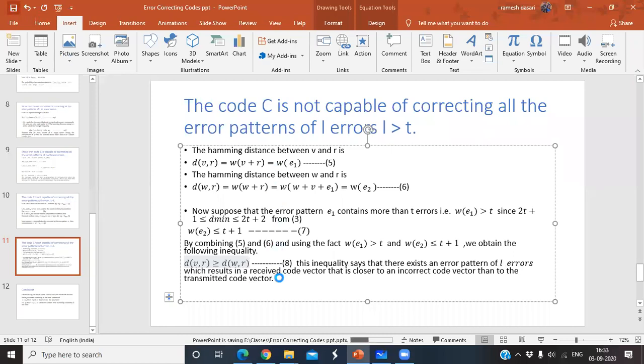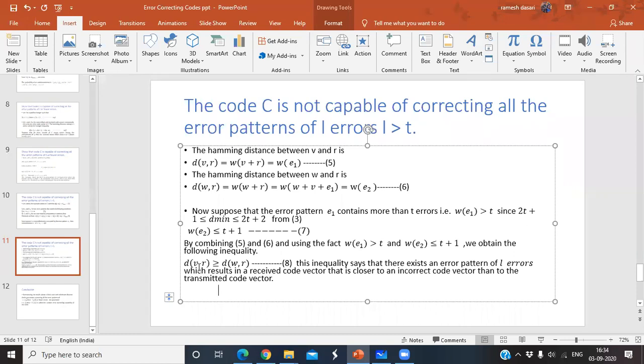Now from this equation you can say that there exists some error pattern of t plus 1 or more errors which results in a received vector that is closer to an incorrect code vector. See, what is the meaning of this? d of V comma R, the distance between the received code vector and the transmitted code vector, is greater than or equal to the distance between any other code vector and the received code vector.